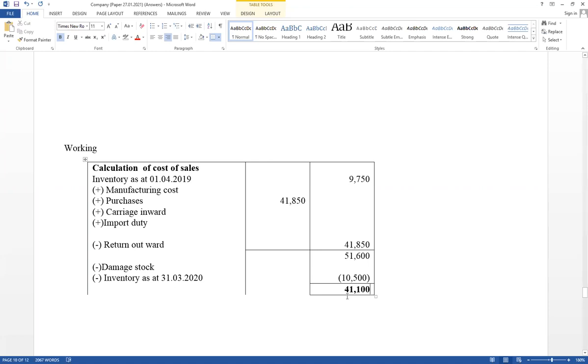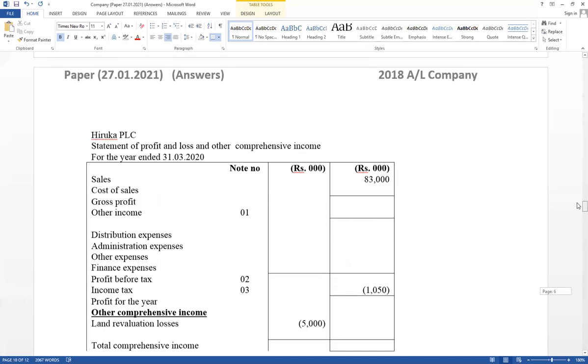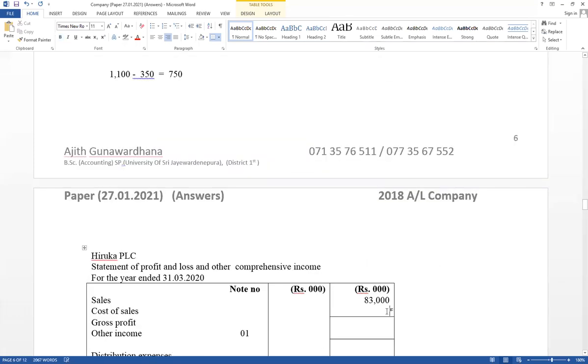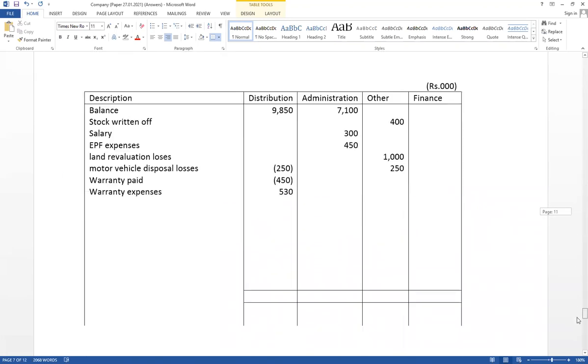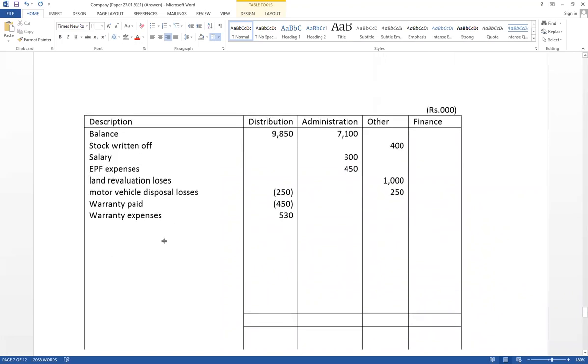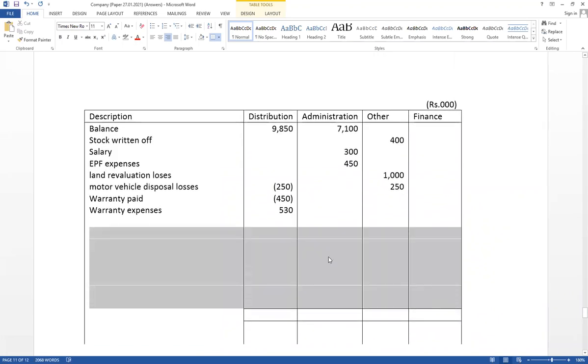That value should be included in income statement. Cost of sales should be included in income statement. 41,100. Record it income statement within brackets 41,100. Then take the total amount of expense also. Expenses total value should be calculated. Take here total value.